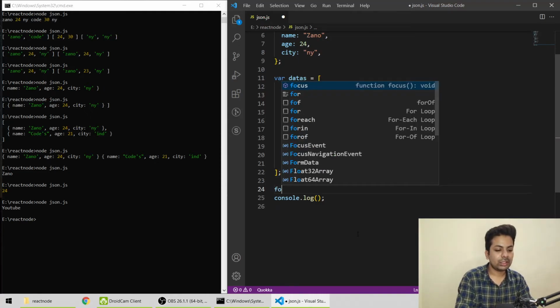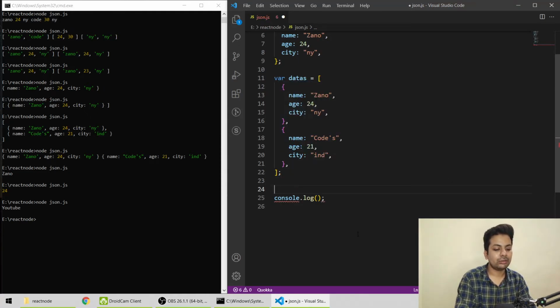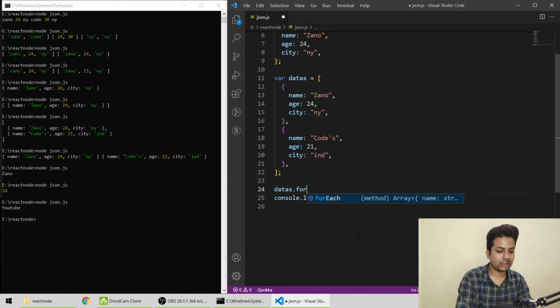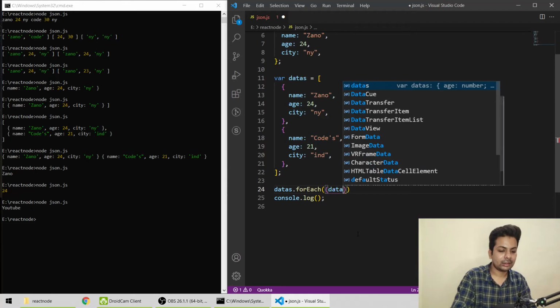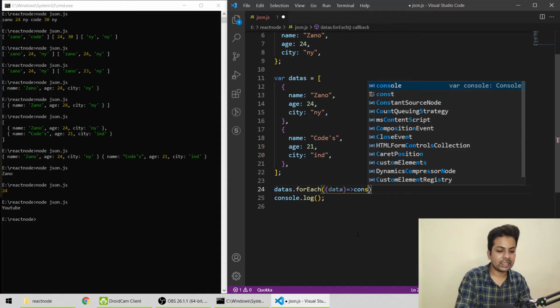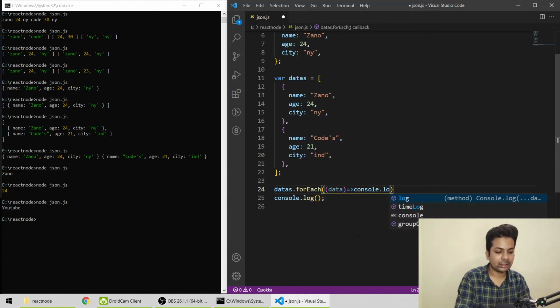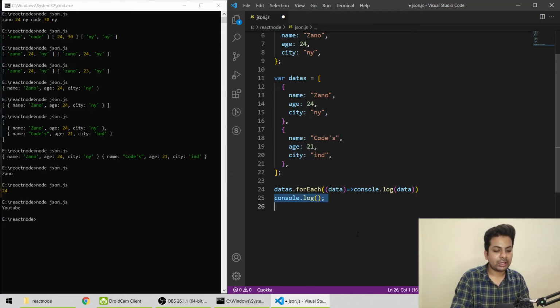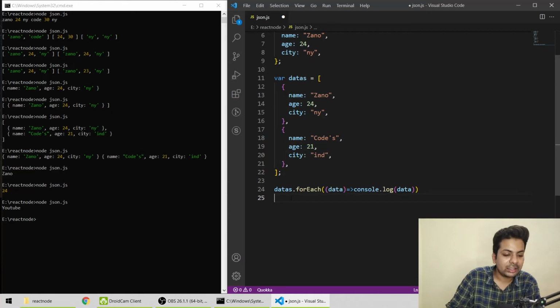We'll use forEach, datas dot forEach, then we'll do data and console it. If you're not understanding this concept, I'll explain again. I'm looping datas dot forEach data. forEach means loop on every element.